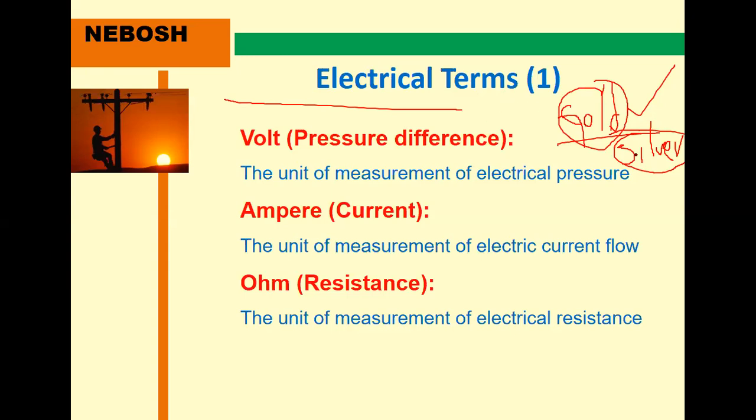Gold and silver are very high cost, so mostly they use copper or aluminum wires, and maybe iron wires. These are comparatively cheaper than gold and silver, so copper, aluminum or other wires are used for this purpose.